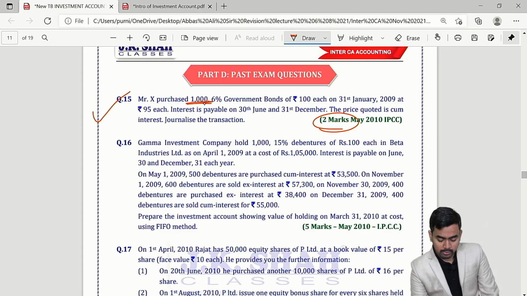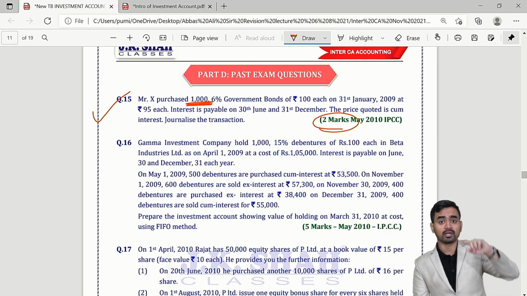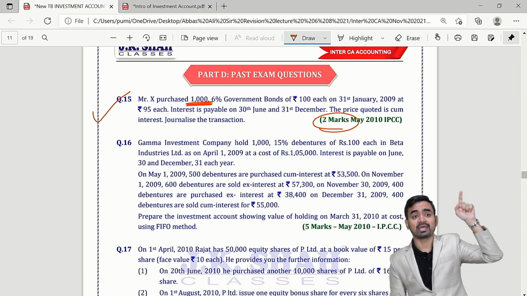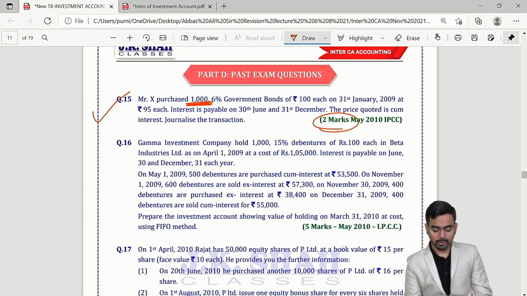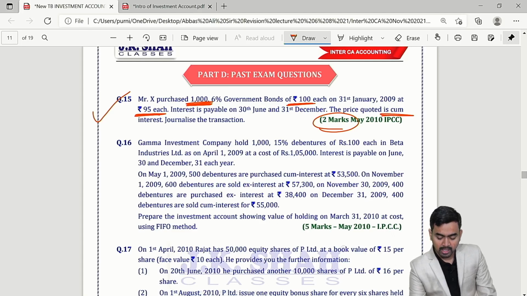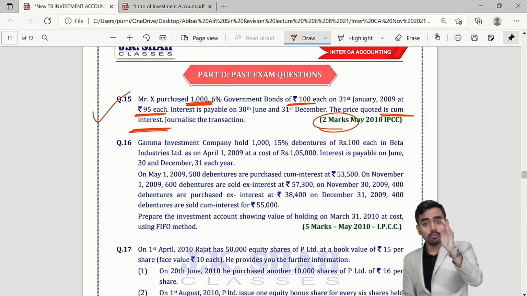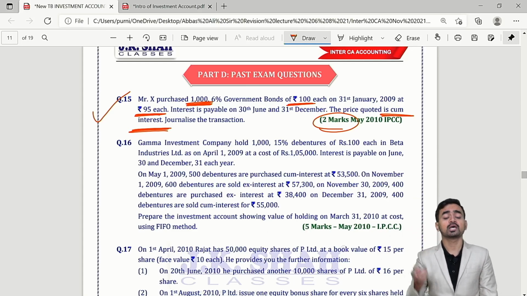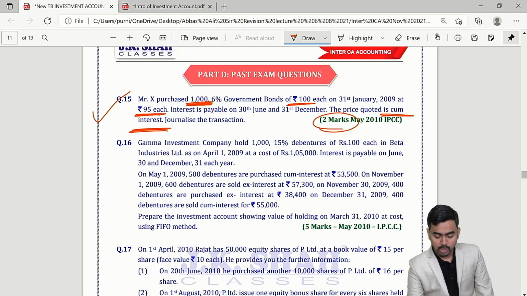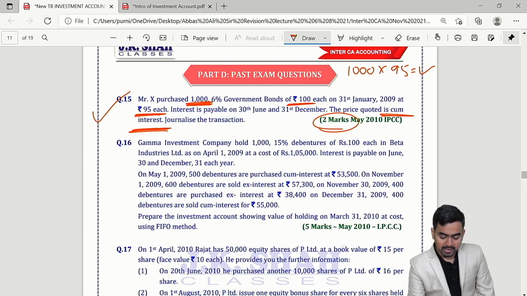Simple. 1000 bonds we purchased. If you remember, I had taken example 1 ex-interest price, example 2 cum-interest price. This is a cum-interest price question. 1000 bonds, face value 100, at 95 cum-interest. Okay. So when you purchase fixed income bearing security, you have to make payment for 2 things. Cost is how much, interest is how much. Over here 1000 bonds you have acquired at 95, but this is the cum-interest price. So you have to divide how much is interest and how much is ex-interest.